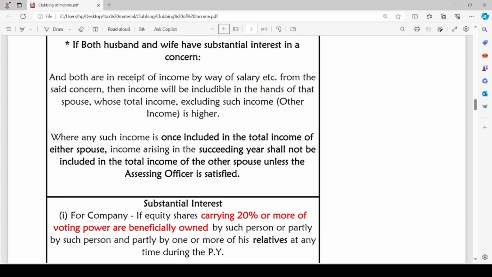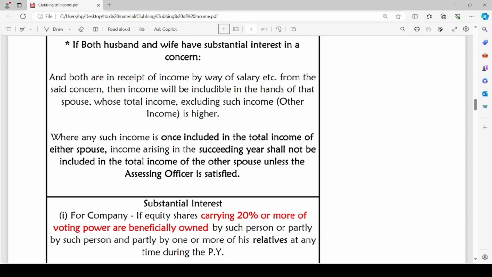When we see that, we have to see whose income is higher, and whosever income is higher, we are going to club this concern's income of both husband and wife to such person whose other income is higher. I hope it is clear for you.